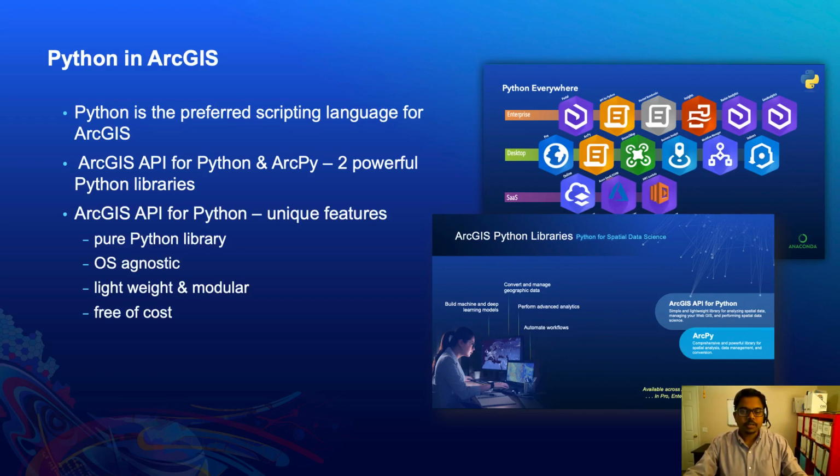The Python API has some unique features to it. It is a pure Python library, which means that it is OS agnostic and we can install it on Mac or Windows or Linux. The last part makes it very suitable for deploying it on servers. And it is also lightweight and modular. That means that if you do not use the full functionality of the API, you don't have to install all its dependencies. You can only install the ones that you need for your application. That way you can make the package very lightweight and nimble. And it is finally free of cost. With this real quick overview, I'm going to turn over to my colleague Divyansh to talk about building applications.